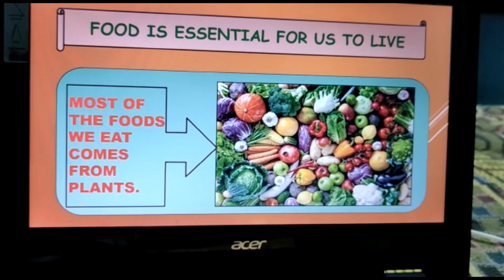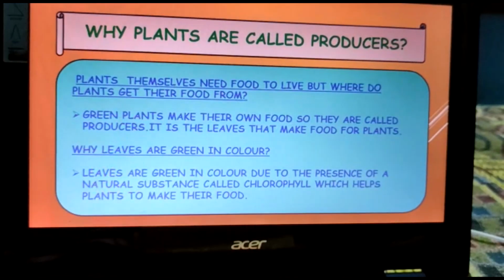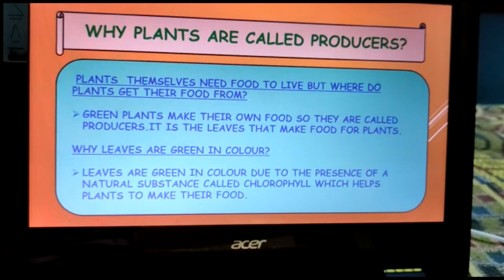But the question is, from where do plants get their food? We get our food from plants, but where do they get their food, and why are they called producers, as our chapter name is plants, the producers? Because these green plants make their own food. They get their food by themselves because they are sufficient to prepare their own food, and that's why they are called producers.